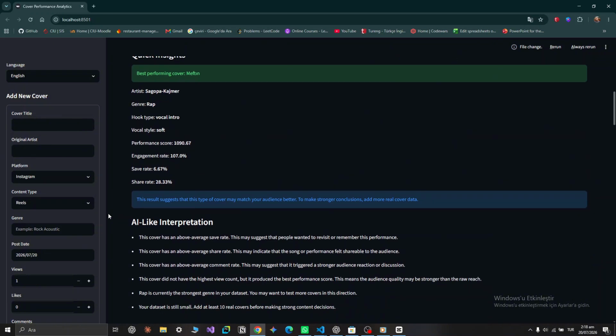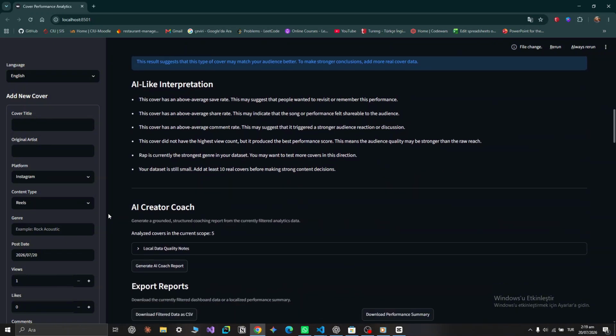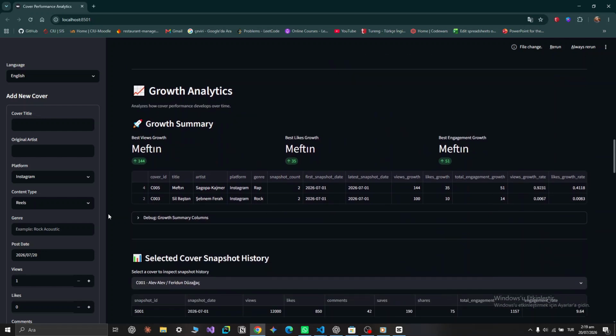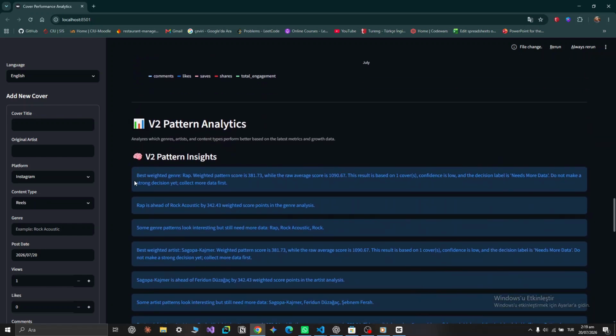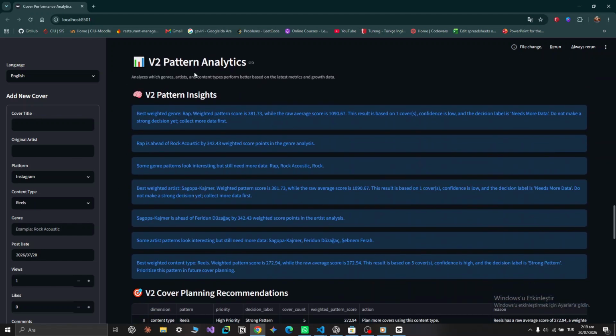The application tracks cover metadata and performance snapshots, then calculates engagement, growth, rankings, and content patterns locally in Python. These metrics are deterministic, so the AI model is never responsible for calculating the numbers.